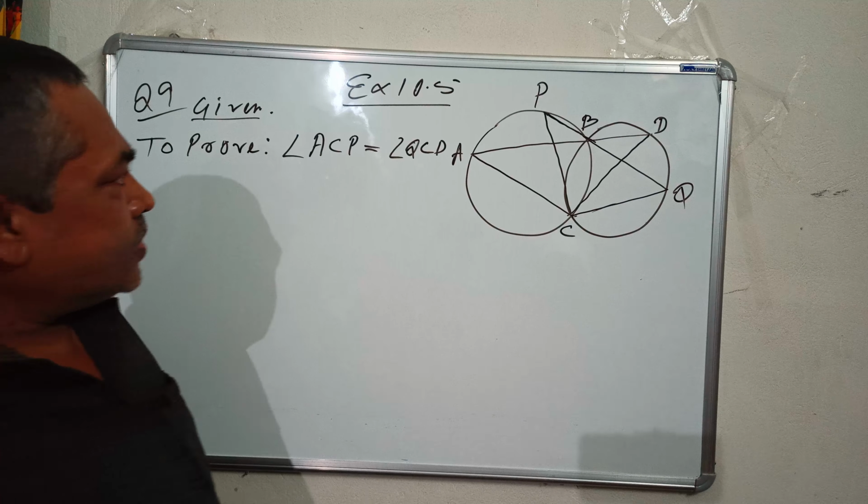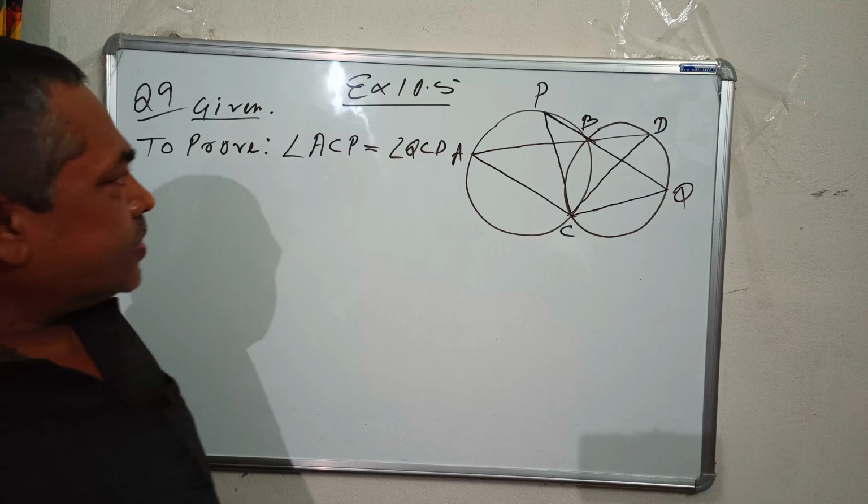ACP, this angle, and QCD: you are going to prove these two angles are equal. So two circles intersect at points B and C, and two lines ABD and PBQ pass through point B and intersect the circles at the points A, D, P and Q. We are going to prove that angle ACP equals angle QCD.